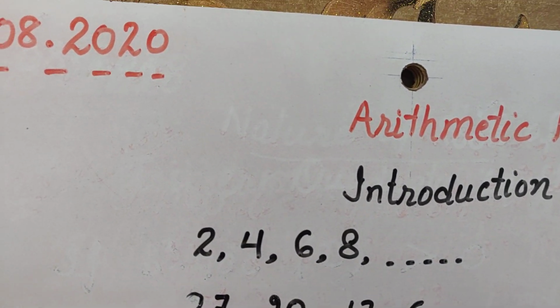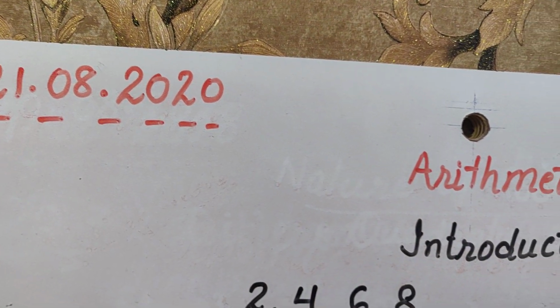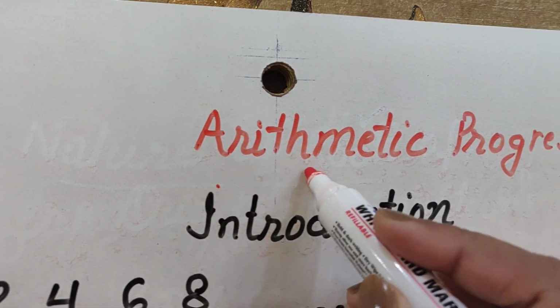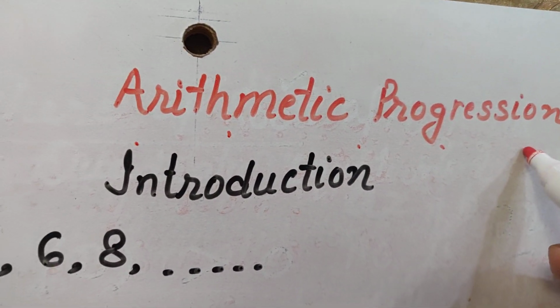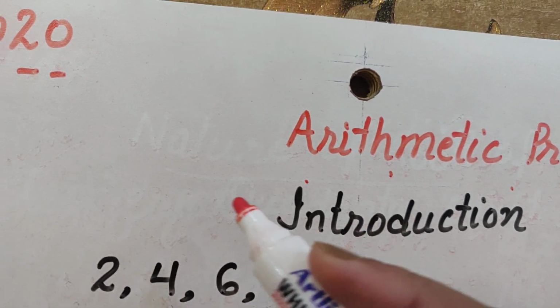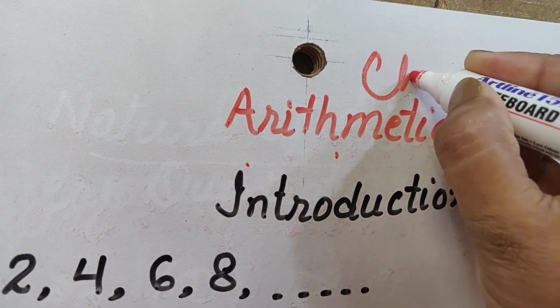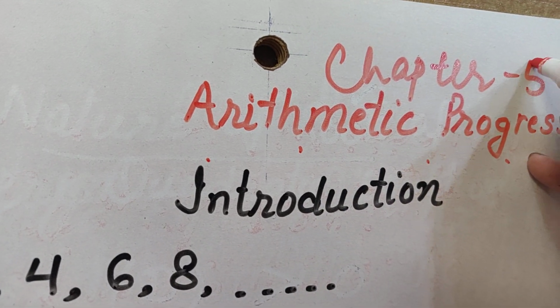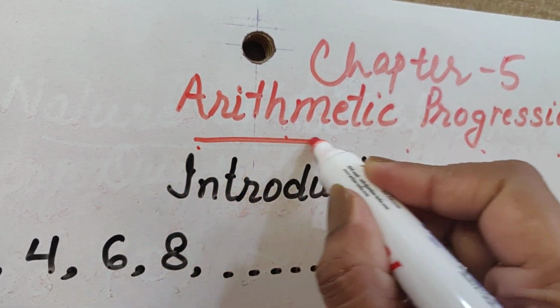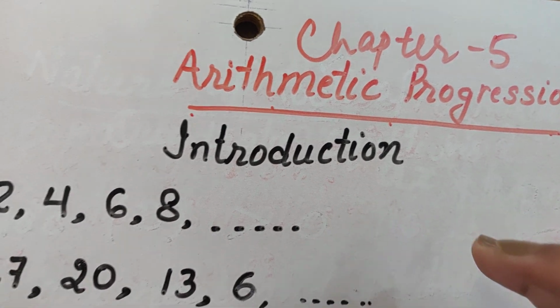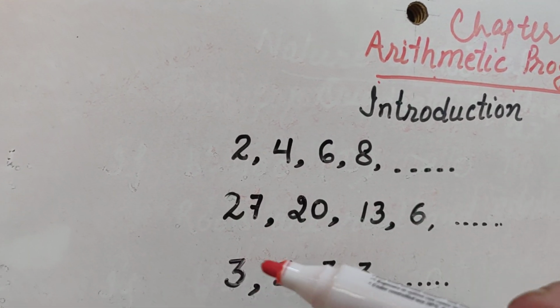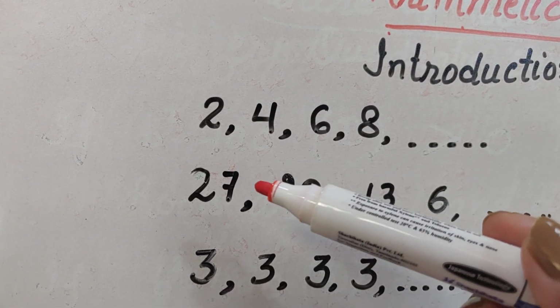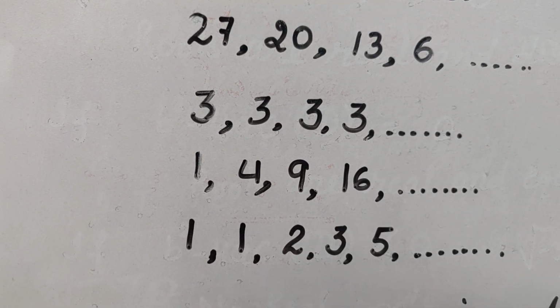Children, in this video, I am going to explain what is arithmetic progression to you. This is your chapter number 5, and this is arithmetic progression, okay? I am going to introduce this to you today. Now, children, here I have written some series.